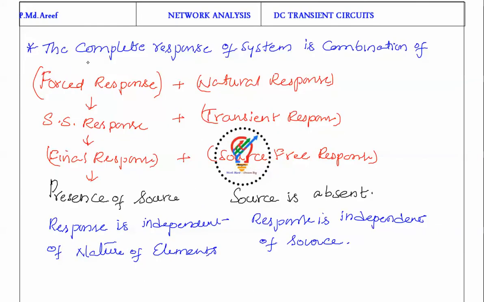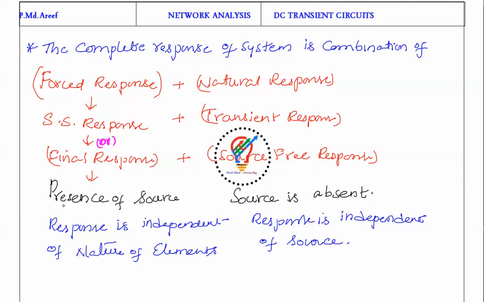Come to the next slide. The complete response of a system is a combination of forced response plus natural response. What is the meaning of forced response and natural response? Forced response is because of the steady state response. That means the network has attained its steady state, a constant. It is also known as the final response.